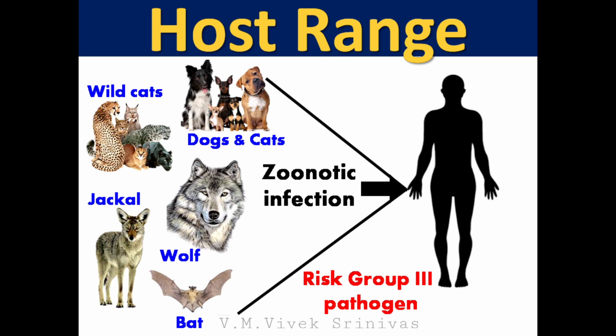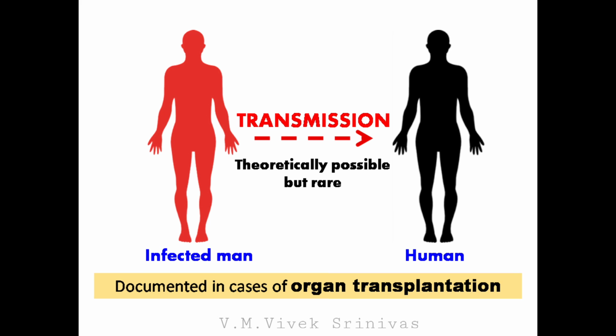Host range. This neurotropic virus causes infection in dogs, cats, wild cats, jackals, wolves, bats and humans. This infection can be transmitted from animals to humans, so it is considered a zoonotic infection. This virus is classified as a risk group 3 pathogen. Direct human-to-human transmission is theoretically possible but rare, and has only been documented in cases of organ transplantation.